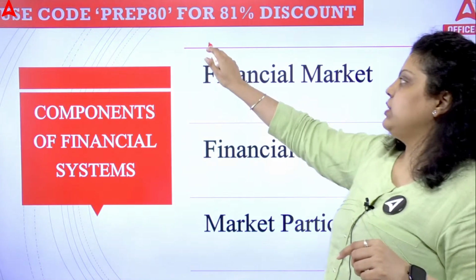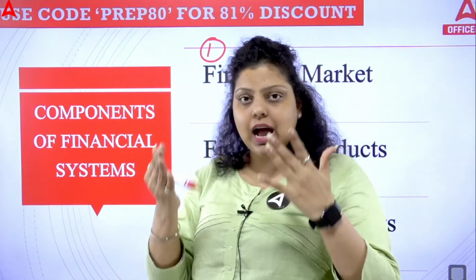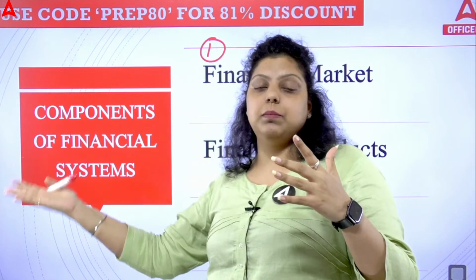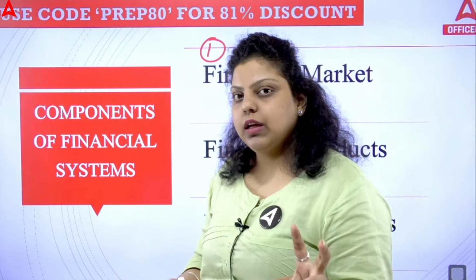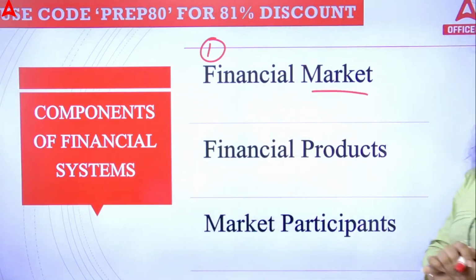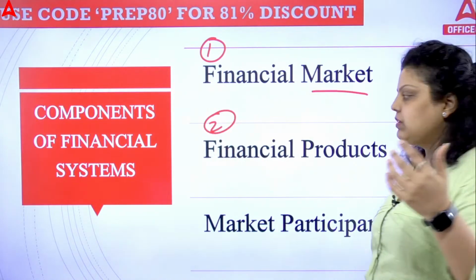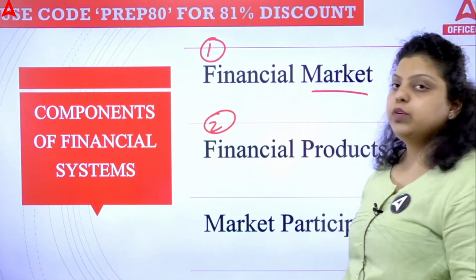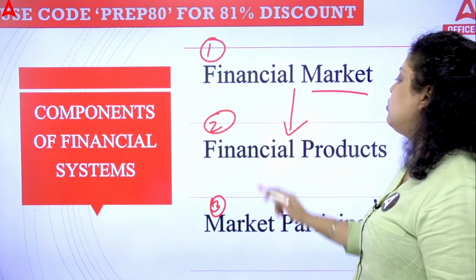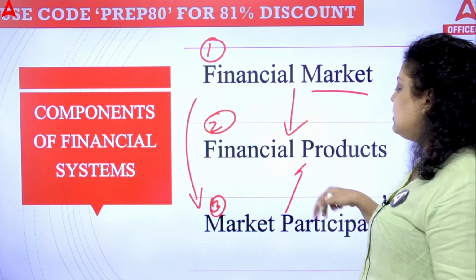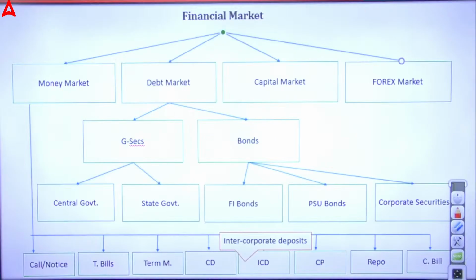So do remember this: the financial market is the place where you go and ask for money, or where other persons who have surplus money come to the market to provide funds. So the persons who have surplus money and the persons who have a deficit of money both meet at the financial market. Now second, we have the financial product. Financial products are simply the kinds of financial products and services you are selling and purchasing to fulfill your money needs. Under the financial market, those are the financial products. And third, we have the market participants who participate in this market. By using the financial products and services, they fulfill their needs. So these are the components of the financial system, right?